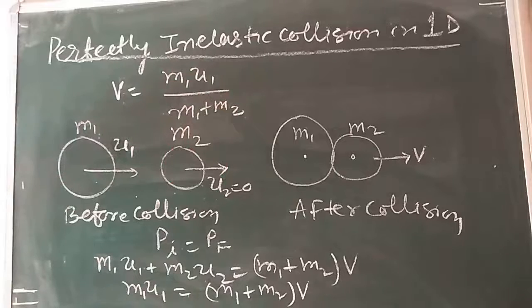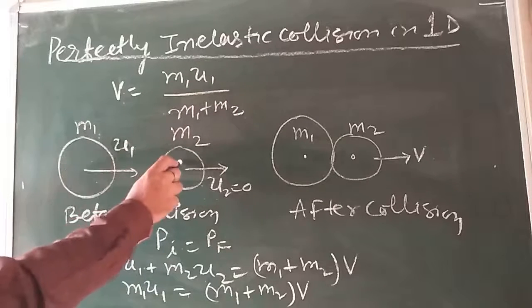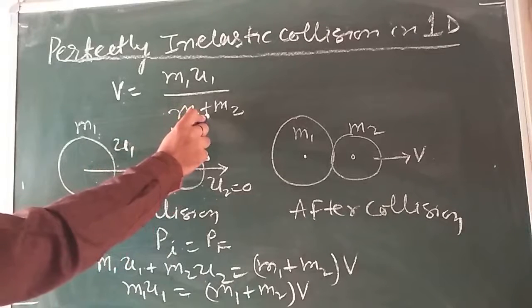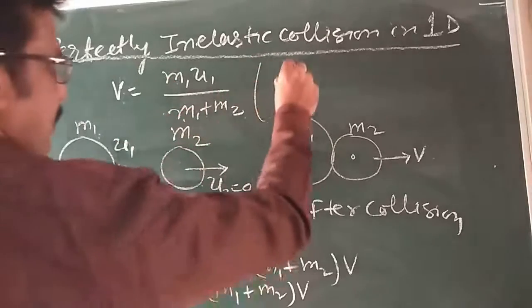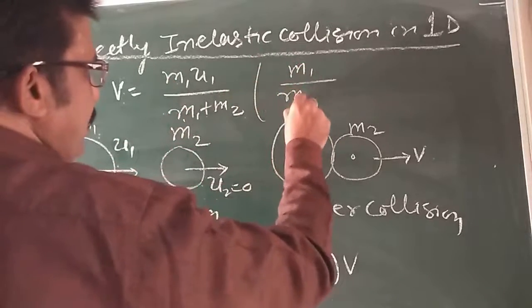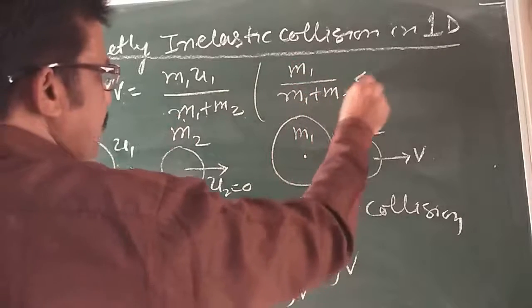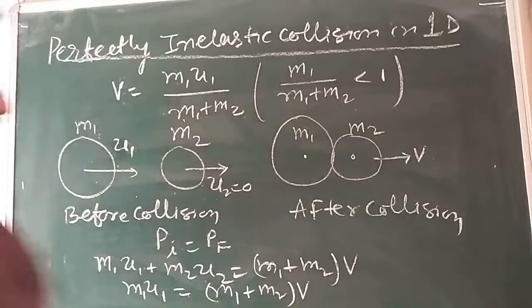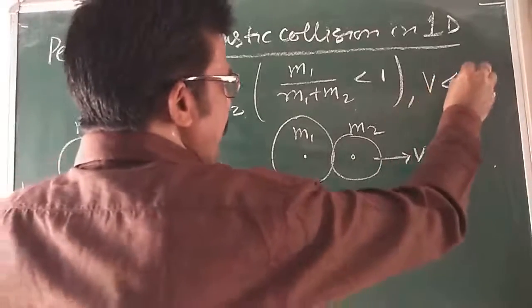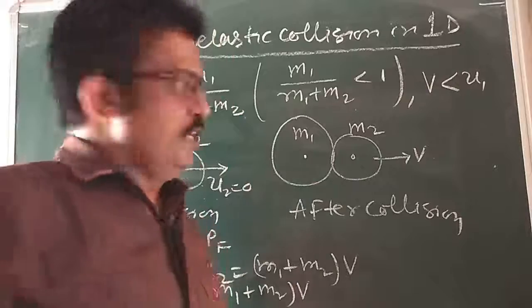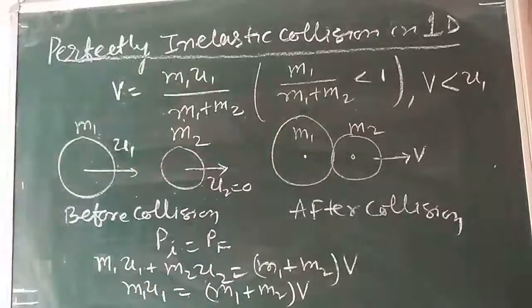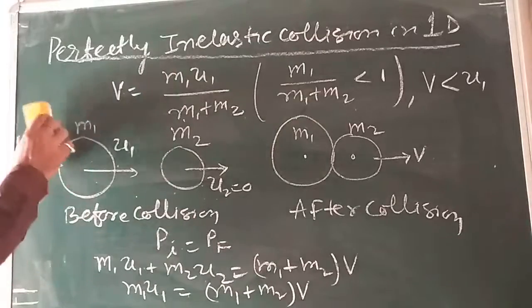If you know m1, m2 and u1, I can calculate the final velocity v, as the mass ratio m1 divided by m1 plus m2, that is less than 1. So I can say v is less than u1. This is clear because in the denominator the value is more.